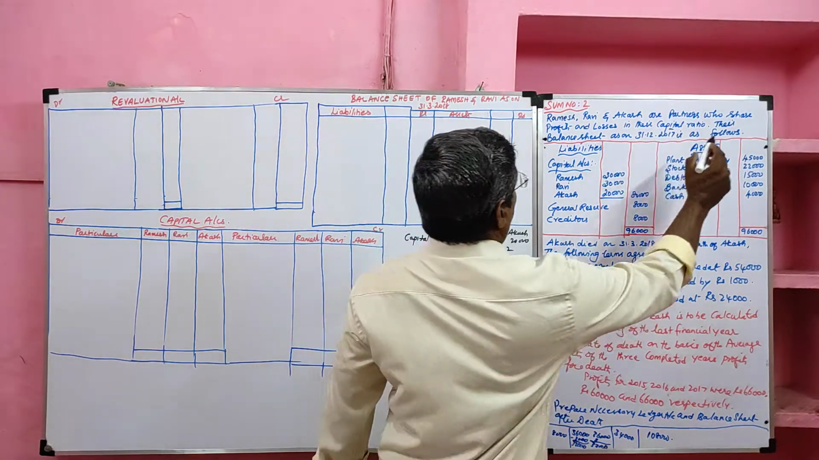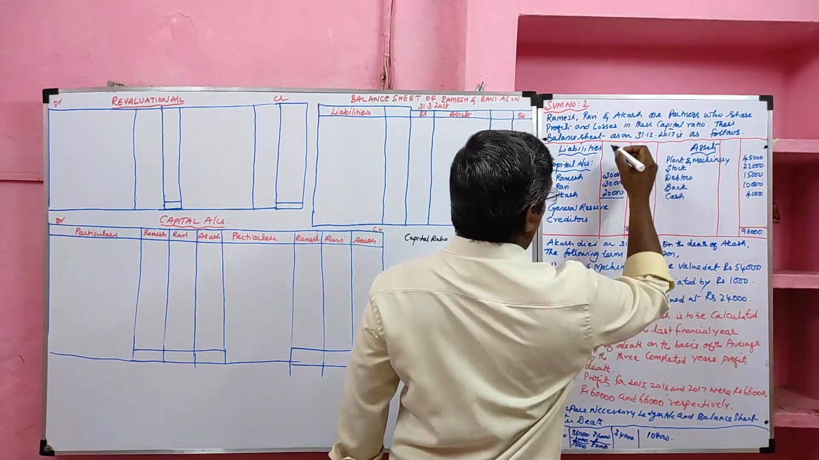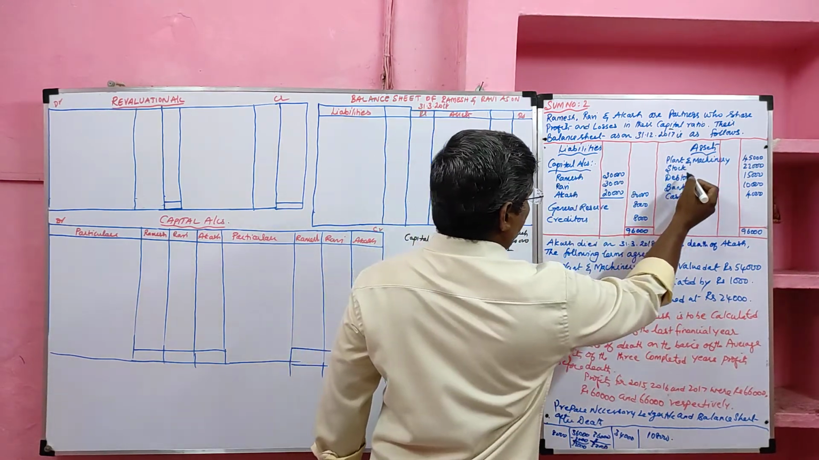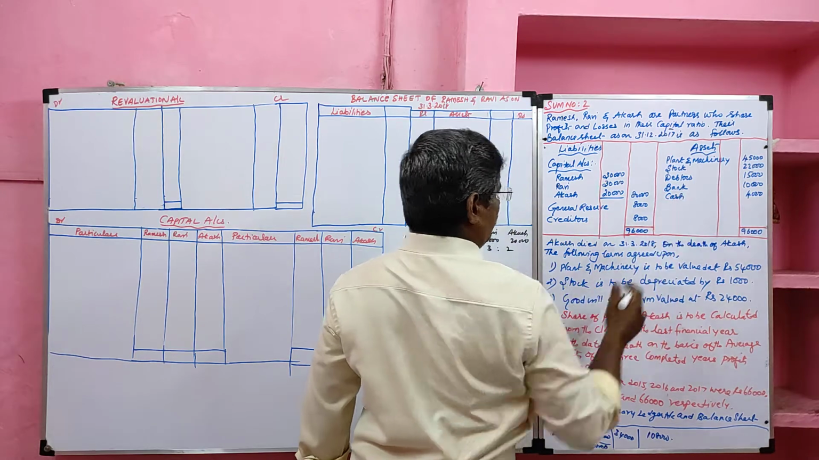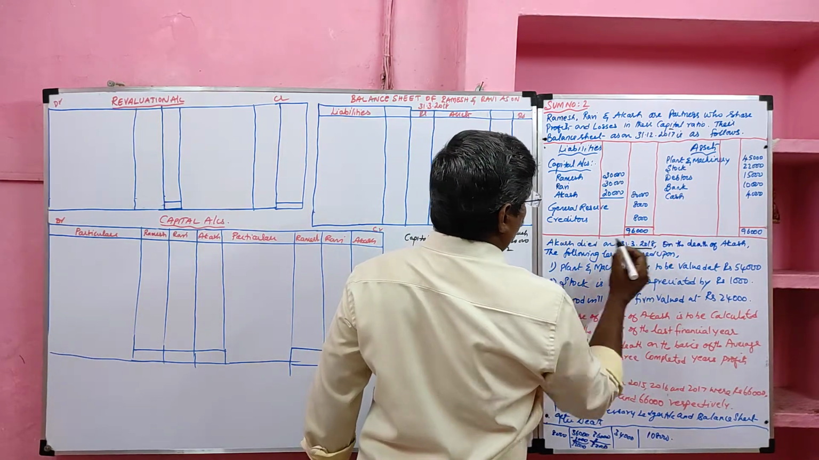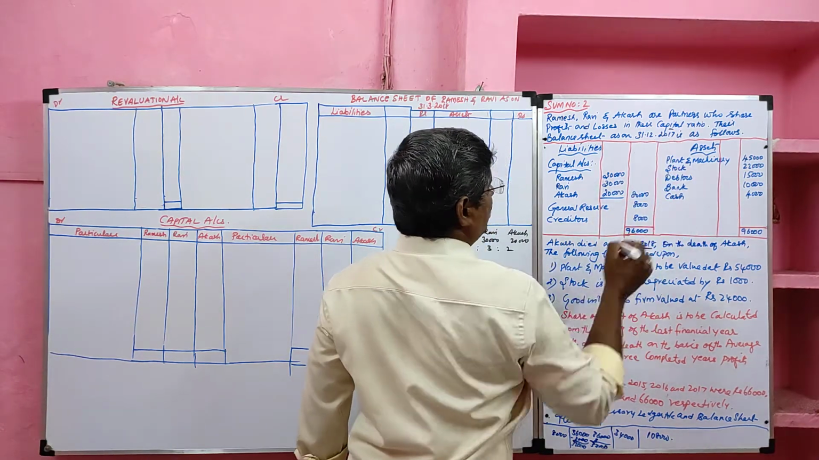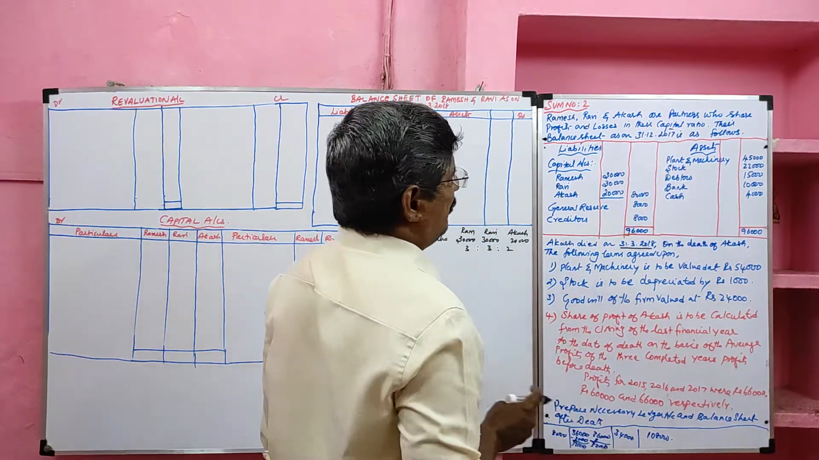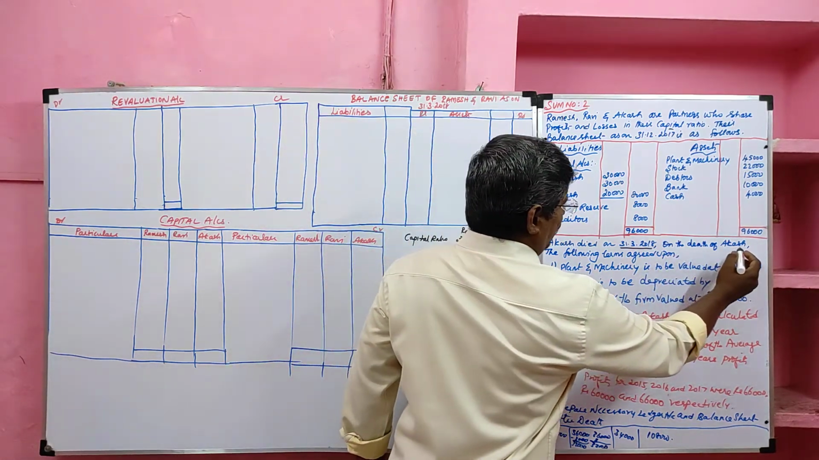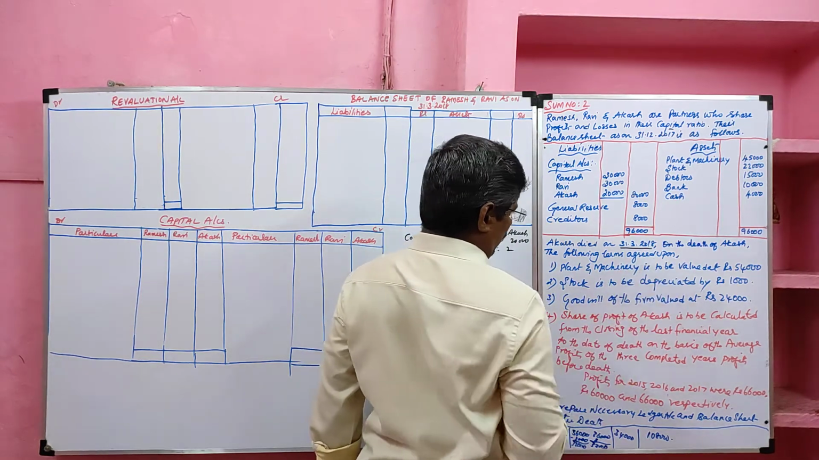Their balance sheet as on 31st December 2017 is as follows. Liabilities and assets are given: capital, general reserve, creditors, plant and machinery, stock, debtors, bank, cash. Akash died on 31st March 2018. That is, he died 3 months after the date of preparation of the balance sheet. On the death of Akash, the following terms are agreed upon.